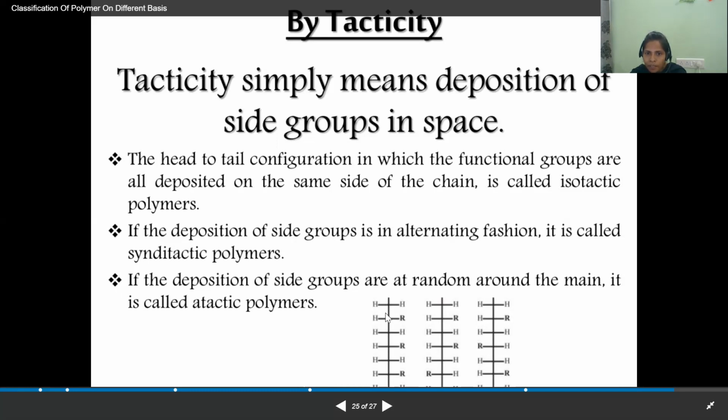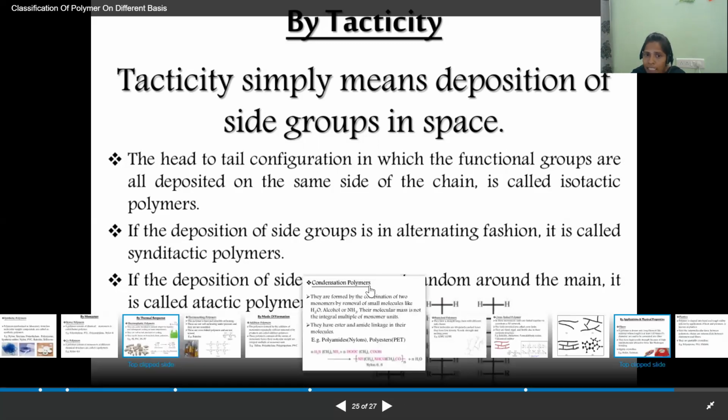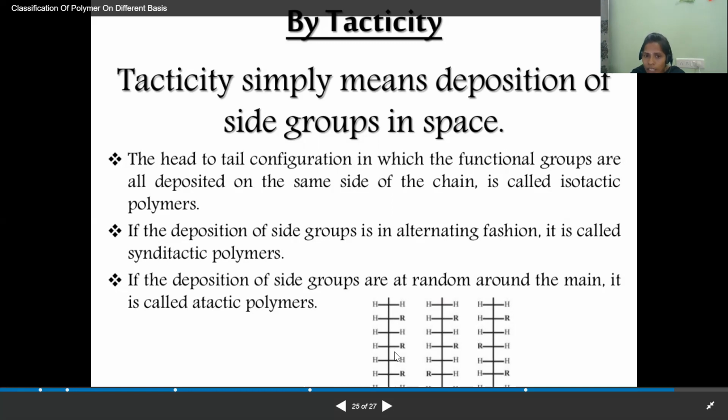In this example, R is one of the functional groups. Just let us assume R is a functional group. In the first example, all the R's are arranged on the skeleton on the same side. If all the R's are arranged on the same side, that is called an isotactic polymer.